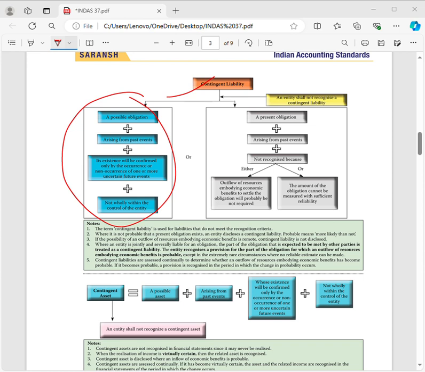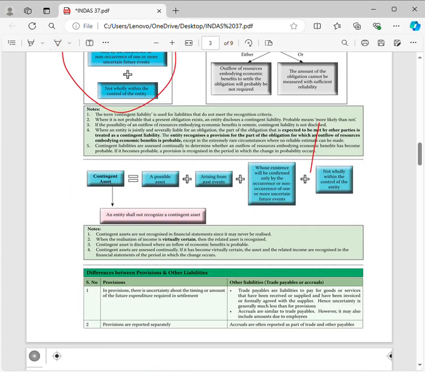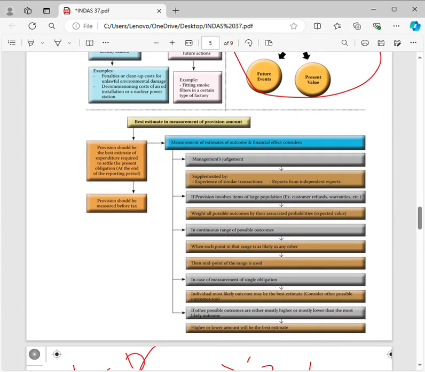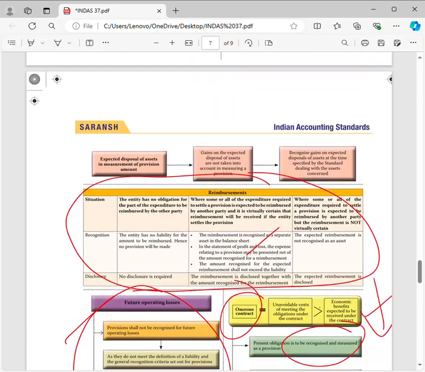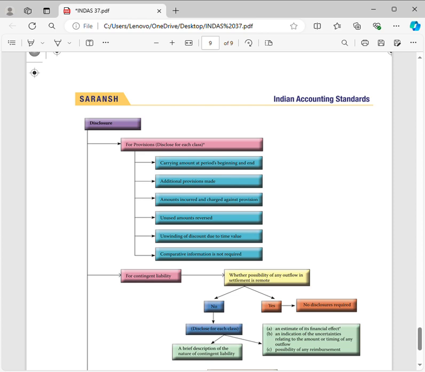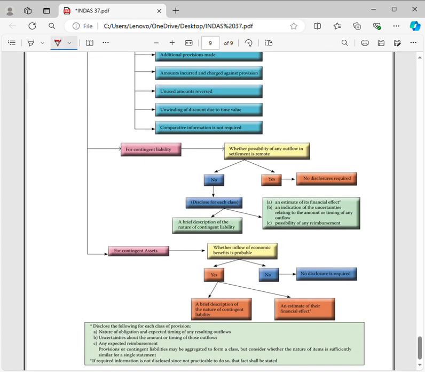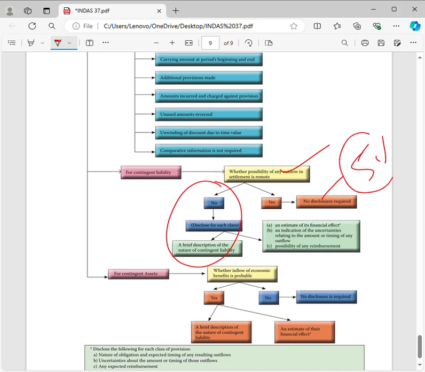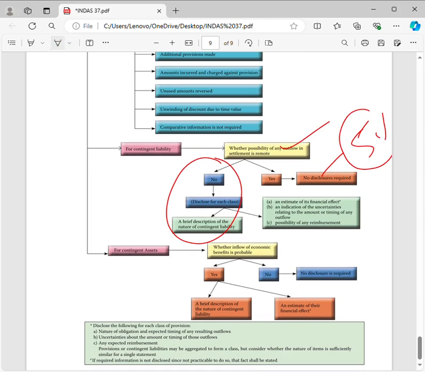Now, how much are we going to recognize for a contingent liability? A contingent liability shall not be recognized, but it should be disclosed in the notes to the financial statements. So as a footnote in the financial statements you need to disclose it; you cannot recognize any liability. However, if the possibility of outflow is remote, that is, if you have a negligible amount, then disclosure is also not required. That is contingent liability.